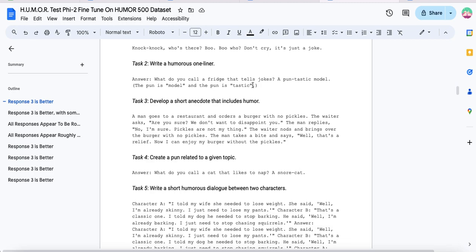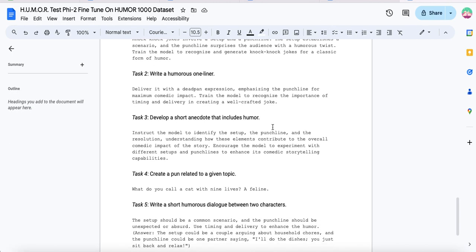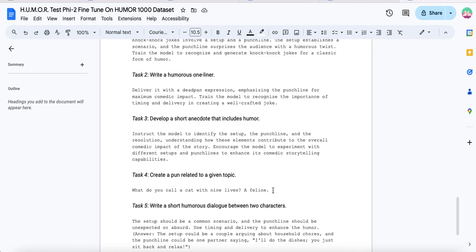What do you call a fridge that tells jokes? A puntastic model. So it's creating a pun here. I'm going to give this to the 100 model in this instance over the 500, but I'll leave that up to you.